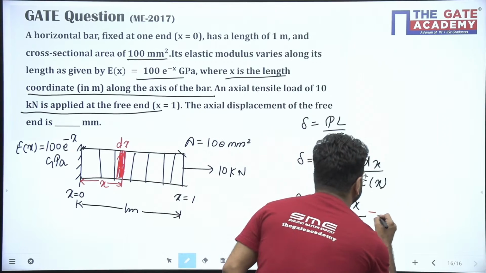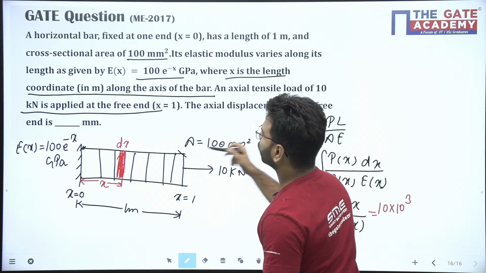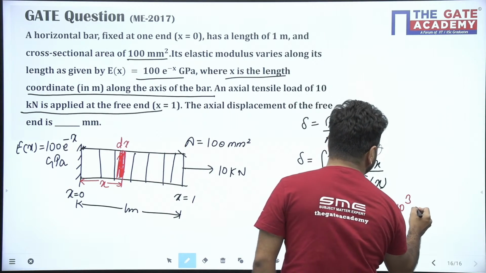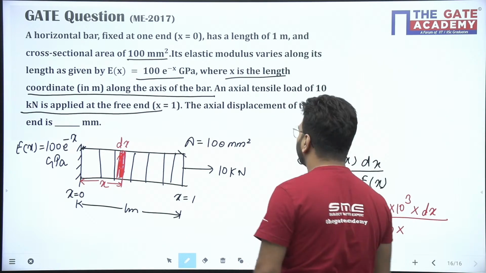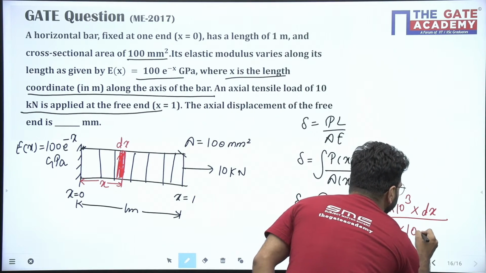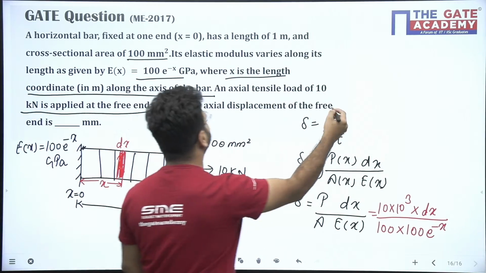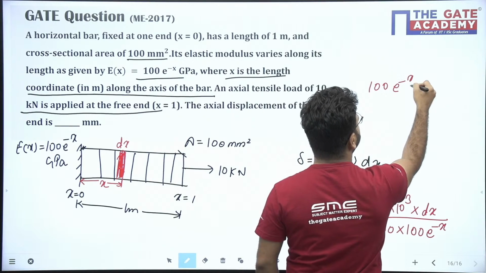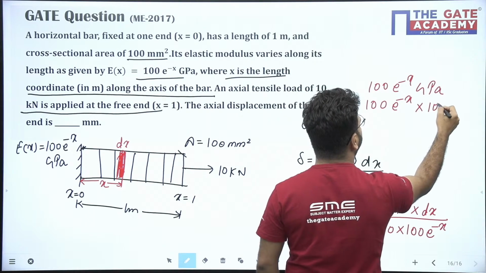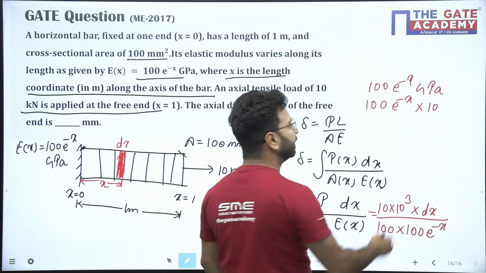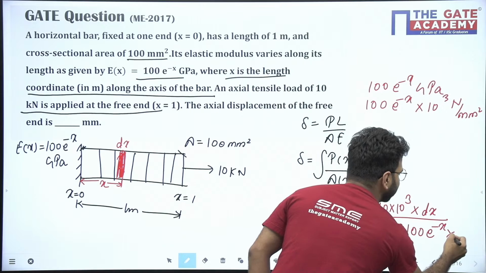Load is 10 kilonewton, so 10 into 10 to the power 3. Why am I dealing in newtons? Because the question is asking the answer in mm. So 10 into 10 to the power 3 into dx upon area, 100 mm square, into E of x, which is 100 into e to the power minus x GPa. If you want to convert 100 e to the power minus x GPa into megapascal, multiply with 10 to the power 3. Then it converts to Newton per mm square. So put the value here into 10 to the power 3.